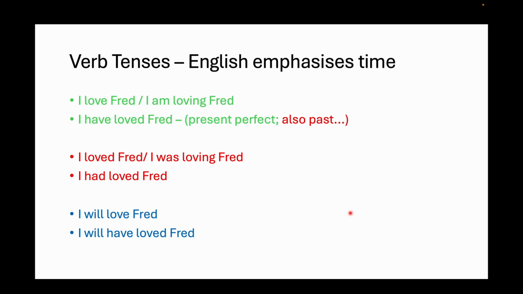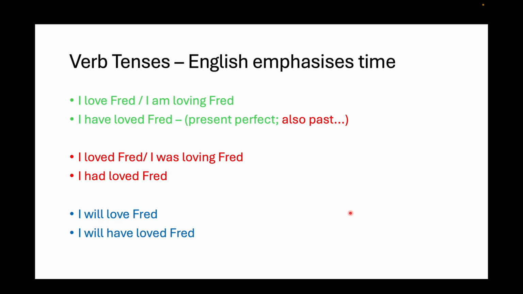Okay, a bit more about tenses. Now in English, tense mainly means the time that the action happens in. We've got the present tense, action happening now, past tense, action in the past, and future, action that will happen sometime in the future. So let's look at some examples here. I could say, "I love Fred." Or I could say, "I am loving Fred," to emphasize that it's an ongoing thing, you know, me and Fred, right? Or I could say, "I have loved Fred."